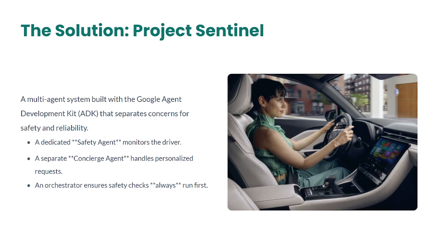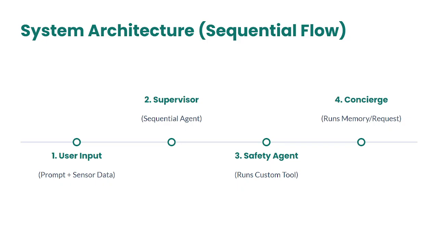When they are working together, it is always safety first. So the safety agent will work, followed by the concierge agent. So this is the system architecture. Here I have followed a sequential flow. We will get a user input. As of now, we are giving it as a prompt, but when implementing it, we can use sensor data too. By using the sensor data, we'll be monitoring the eye and also the steering.